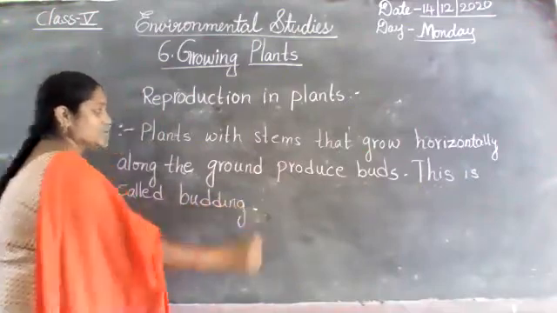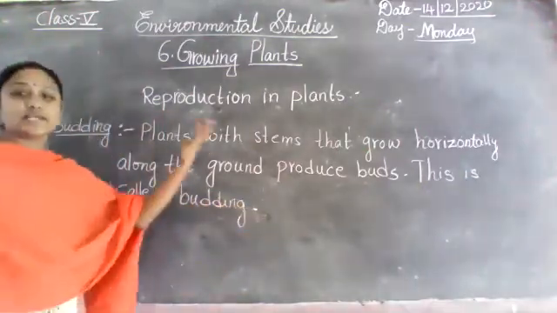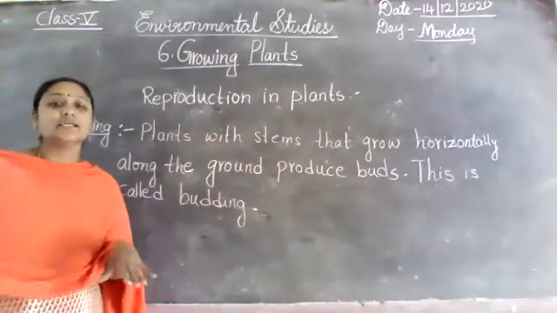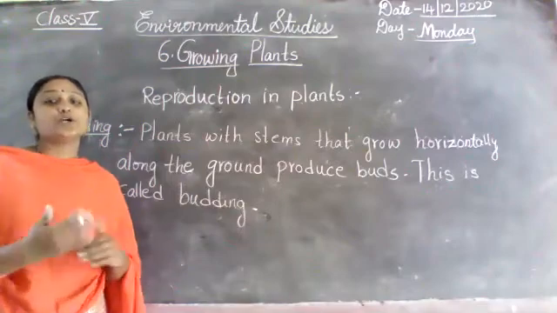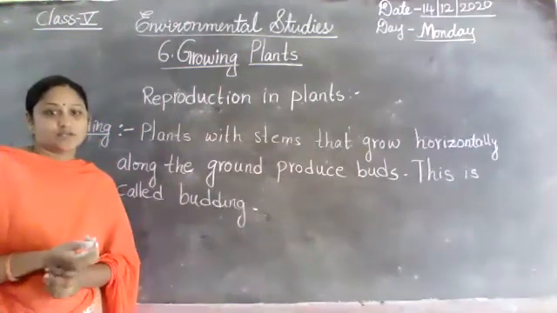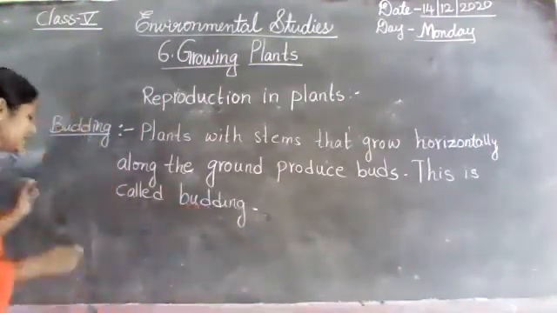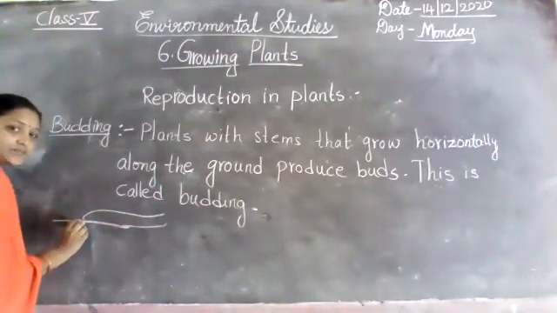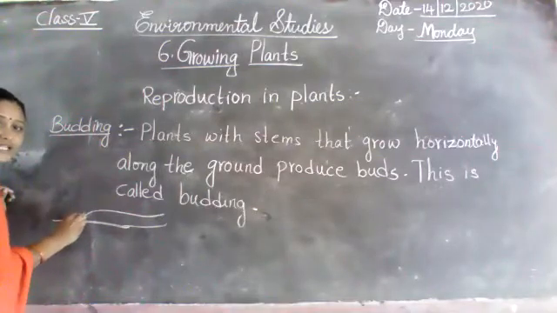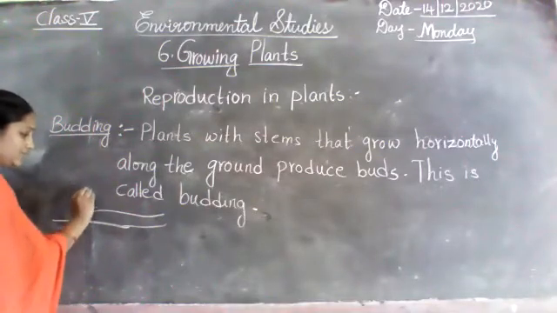What is budding, children? Plants with stems that grow horizontally along the ground produce buds. This is called budding. See, horizontally means like this. So all these plants have stems that grow vertically.